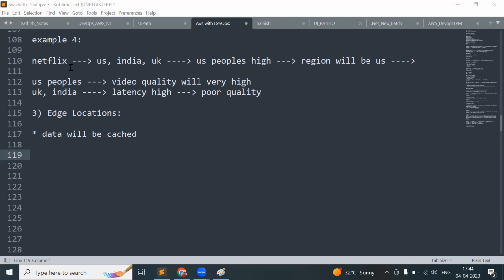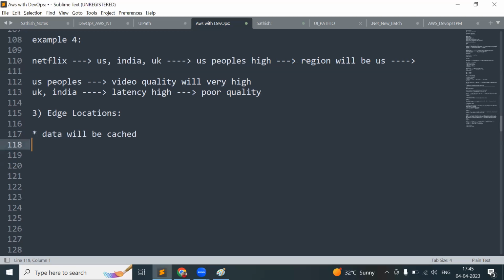It will hit the edge location where the data is cached, so that you don't have to travel all the way to the US region, where the distance is very high and the latency will be very high. We can directly hit the edge location near your location itself, so that we can easily optimize the performance, and you can even get the same speed that the US people are getting.